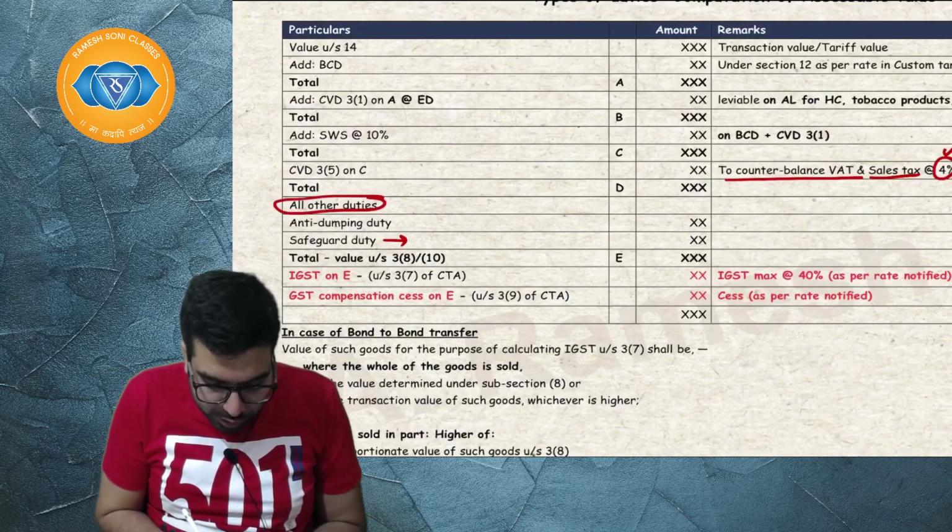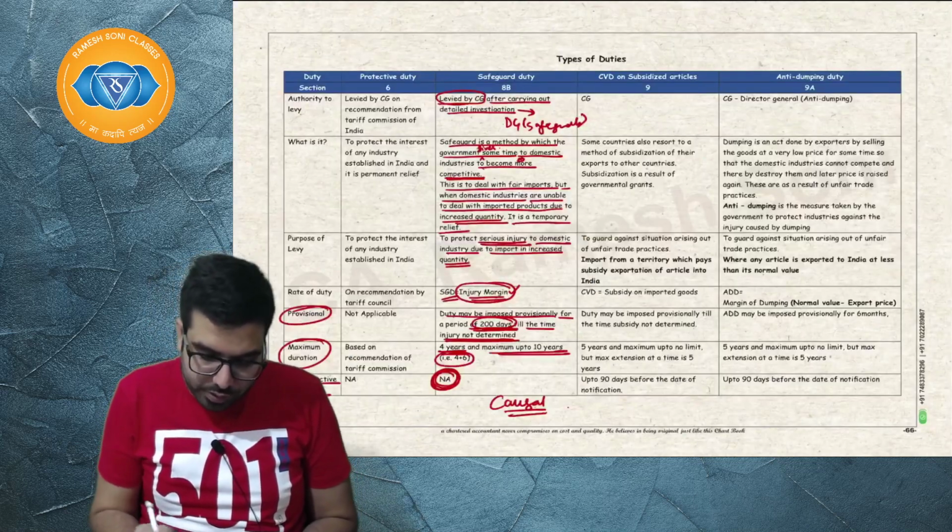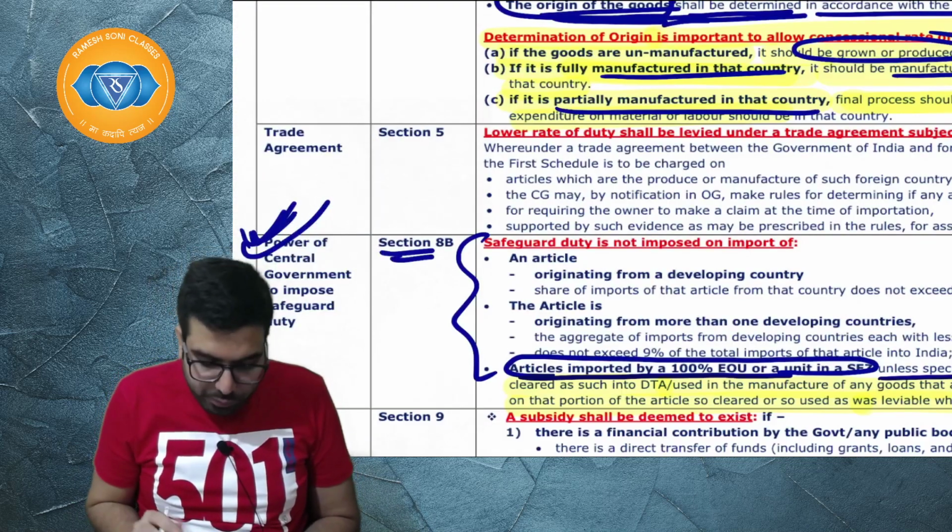Other duties you will have to go ahead and charge. Number one is safeguard duty under 8B, which we have just now learned. Sir, what is the next duty we will have to go ahead and charge?